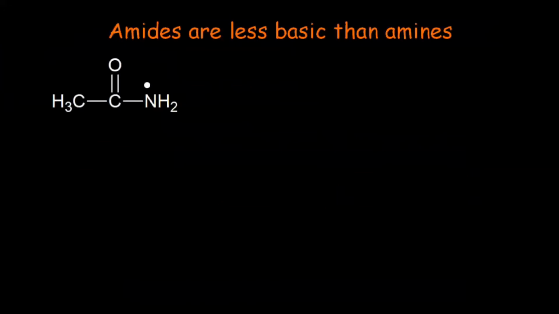Amides have amino group attached with one end of the carbonyl carbon. Here you can see that lone pair and pi bond are at conjugate position, so resonance can occur, giving rise to the second canonical form. According to Bronsted concept, a species that can accept the proton is known as base. If a species accepts the proton readily, it is regarded as more basic. But when a molecule is involved in resonance, its electrons are not available to accept the proton. So it decreases the basic strength of that molecule.